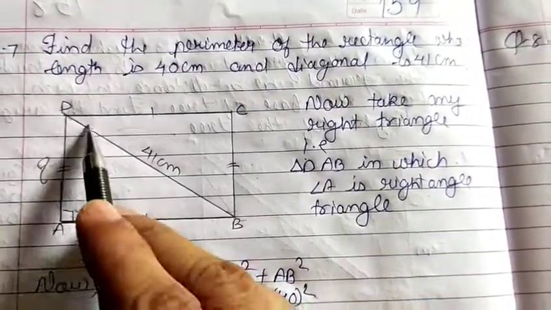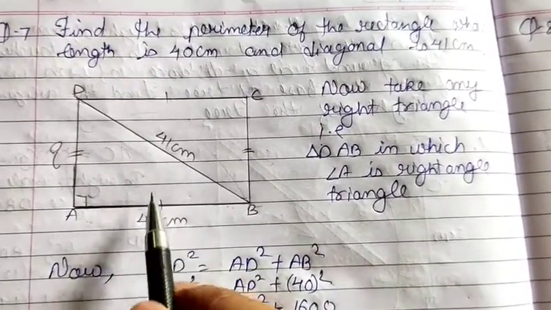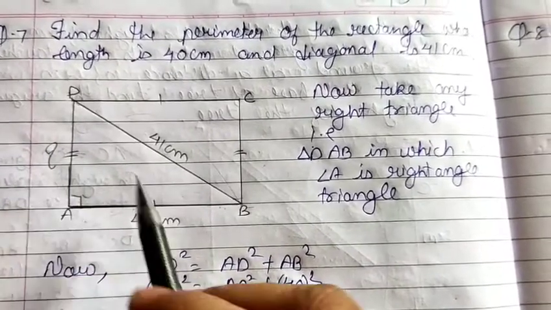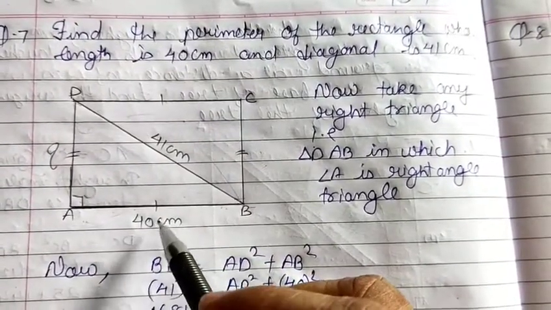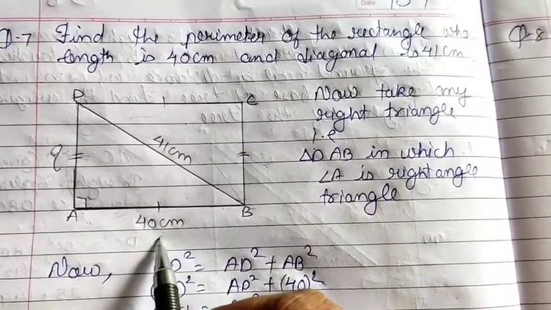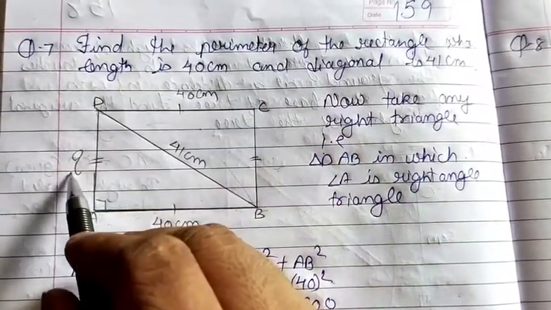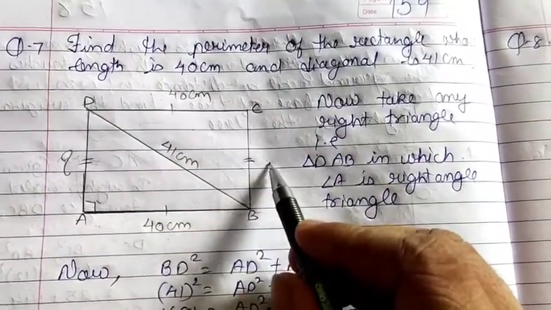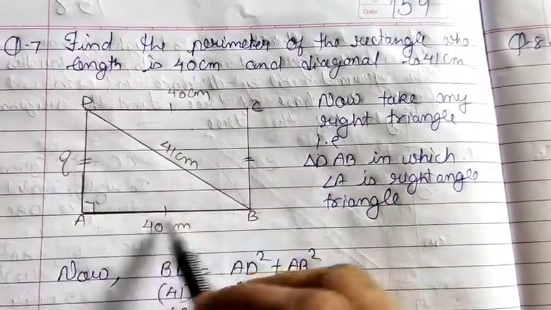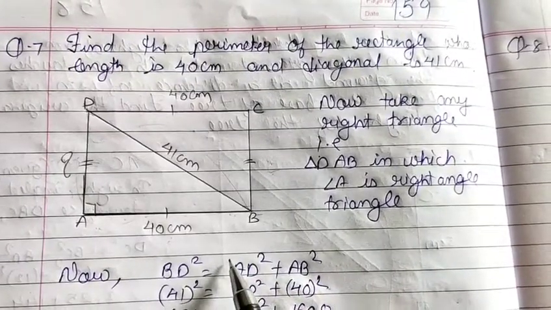So that means the side opposite to angle A is a hypotenuse, which is the longest side. By doing so, we can easily find the length of this. As we all know, in a rectangle the lengths of opposite sides are equal. So as this is 40, this is also 40. And whatever we get over here, the same length you have to consider over here. Then you simply need to make a sum of all sides, that is, perimeter of rectangle equals 2(L plus B).